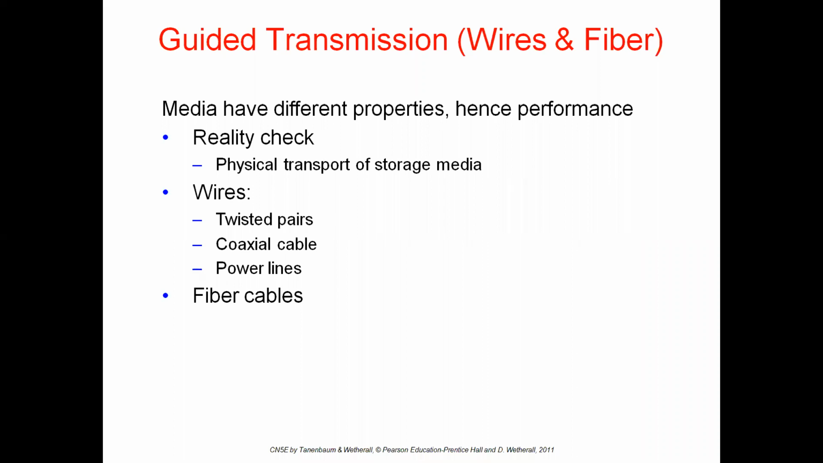See on the screen, these media have different properties, and in terms of performance, one can perform better than another. Coming to the cables and wires, we have three types. The first one is twisted pair cables. The second one is coaxial cable. The third one is power line cables. Let's see them one by one.